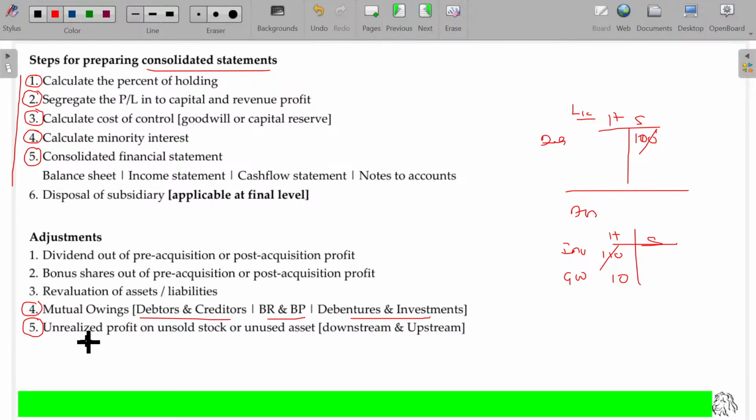And now we have to incorporate the unrealized profit on unsold stock. Not only unsold stock, sometimes unused assets may also exist. The holding company transfers 1000 rupees worth of stock, stating 1200, to the subsidiary company by including 200 rupees of profit. If that stock remains unsold in the subsidiary's books, after the merger the same stock becomes stock of the holding company, then they know the real value, so they have to remove that 200 rupees to incorporate it at its original cost. Not necessarily only stock; sometimes it may also be assets.